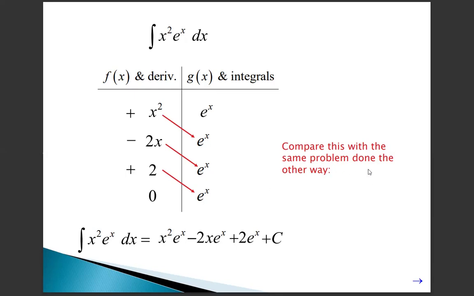Compare this problem with the same problem in another way. X squared, differentiation is 2x, next 2, then 0. These are the differentiations, and this one is the integration. So the answer is x squared e power x minus 2x e power x plus 2 e power x, plus 0 into e power x is 0. So you will put c. This is one of the easy ways, by choosing the integration.